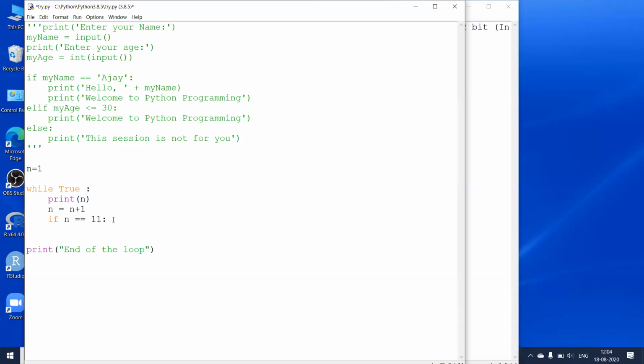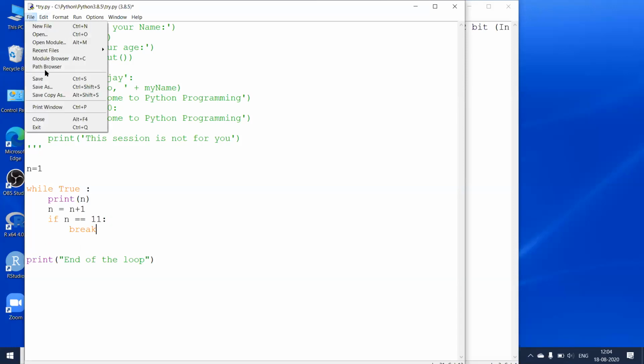If my value of n is 11 after incrementing it by 1, I want to break the loop. There's a keyword called break. If I give break inside this, what will happen? It will come outside the while loop. Let me run this one now. I'll save this file.